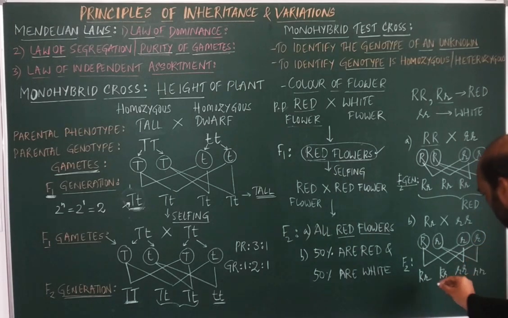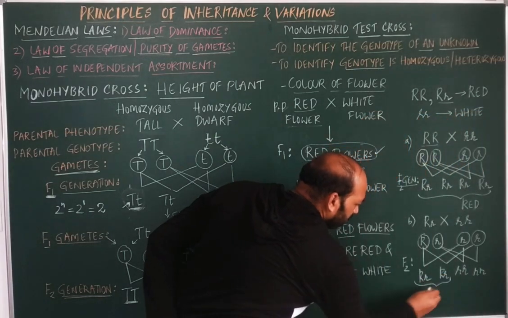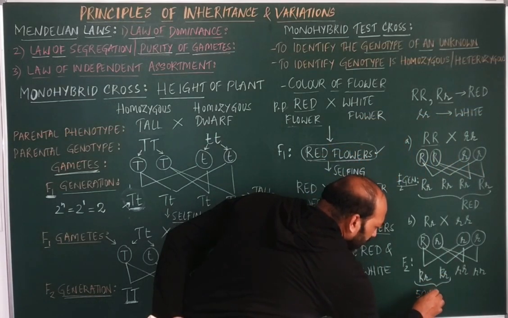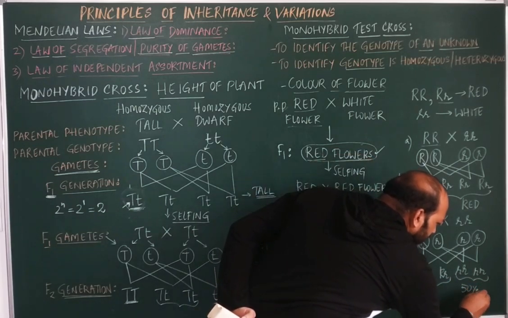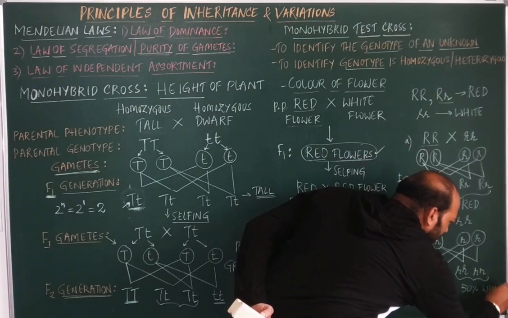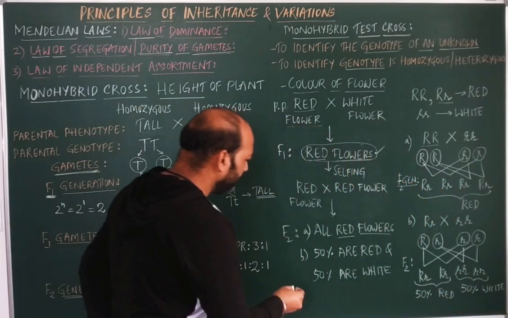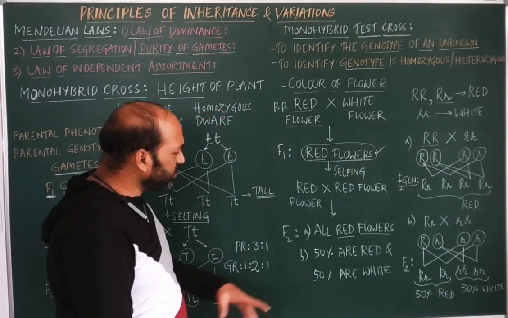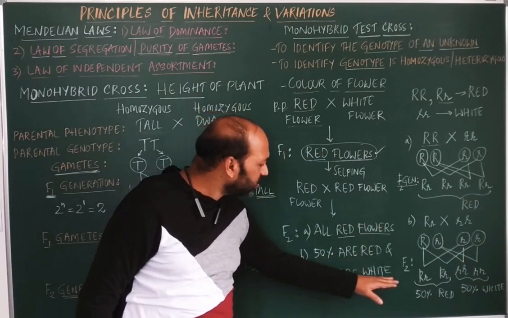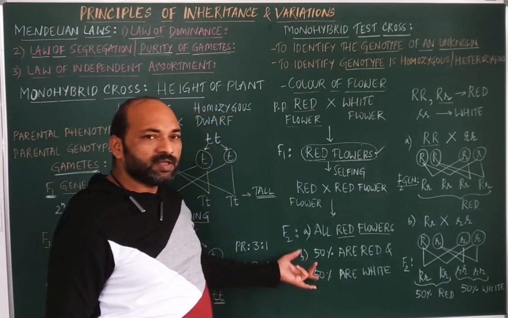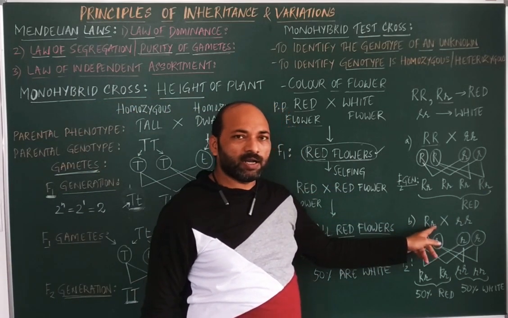So what we can see here is that 50% of the flowers are red and 50% of the flowers are white. So here, if the F2 generation has 50% red flowers and 50% white flowers, then the F1 genotype will be capital R, small r.